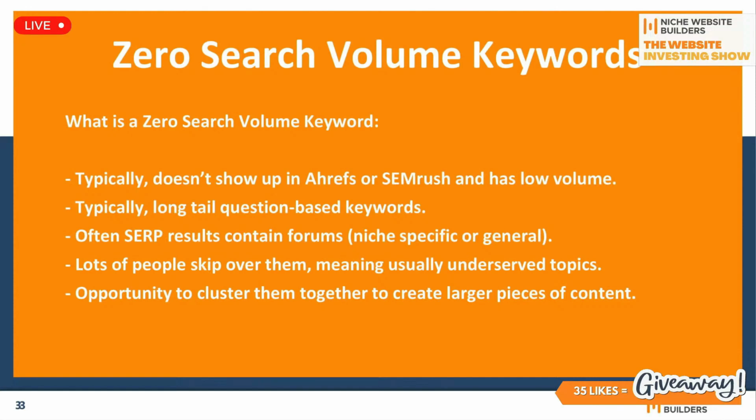And then the last point before we go further is there's opportunity here to cluster these together to create larger pieces of content. So just because you found a zero search volume keyword, it doesn't necessarily mean you have to write a piece of content dedicated specifically to that keyword. If you can find lots of them that are related, you can cluster them together and group them together and use them as subheadings in the article, or basically use them throughout the piece of content. And we'll get onto the process of how we do that in a bit, but there's the opportunity to cluster them together and group these keywords together into long form content typically.